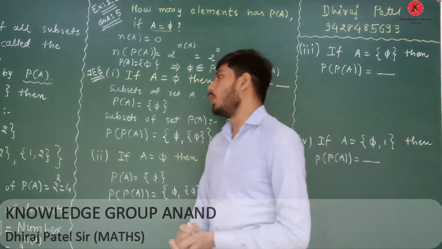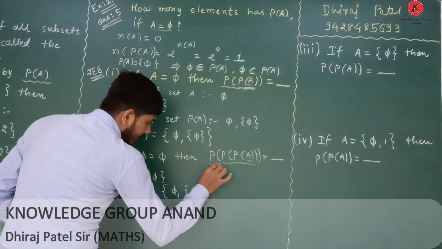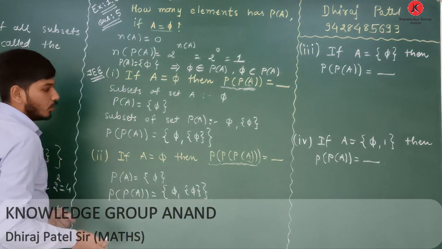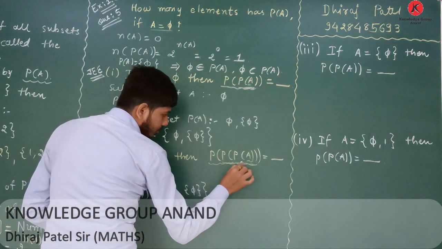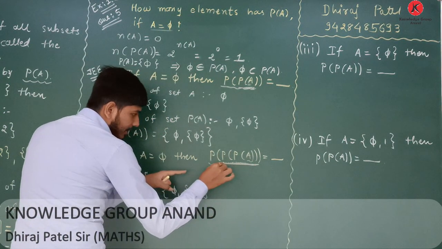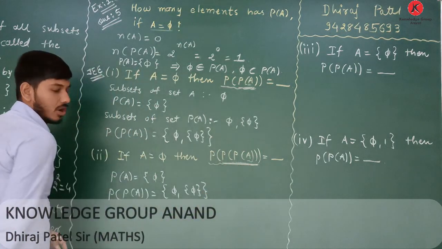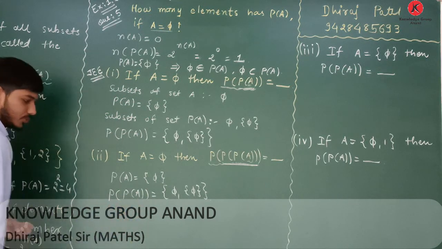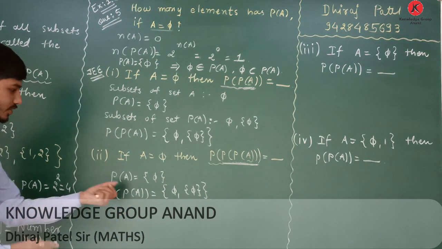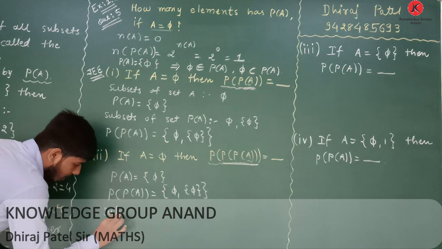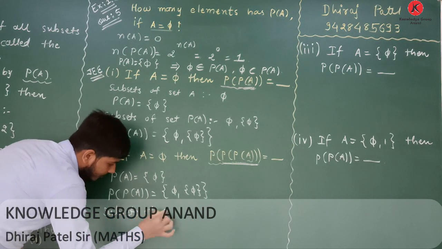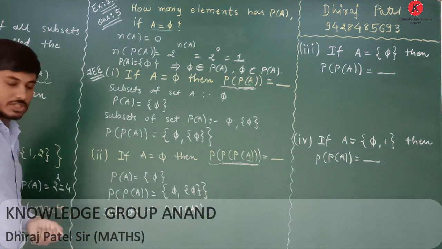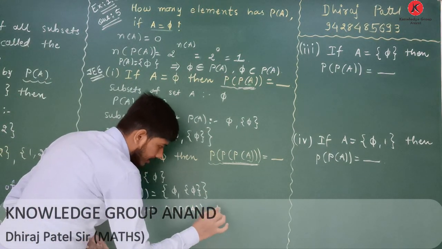Now we want power set of P of A. Therefore, first of all, we have to find all the subsets of power set of A. Here power set of A is that. Therefore, first of all, list out all the subsets of power set of A. The first subset is null set.